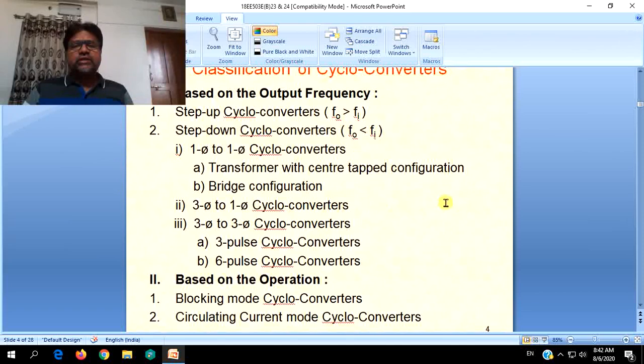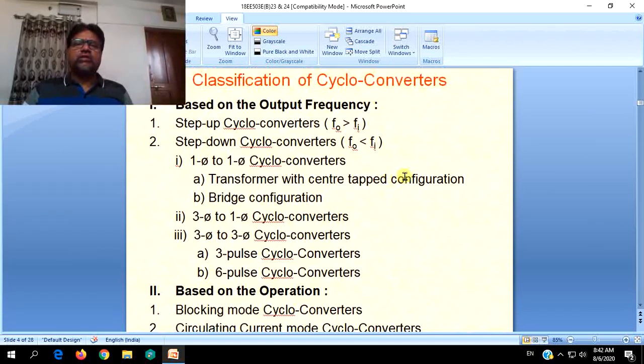Apart from this, for voltage conversion, the simpler circuits of AC voltage controllers or AC voltage regulators can be used. So when only voltage control is needed from the input side to the output side, we will not be using the cycloconverters owing to their complexity.